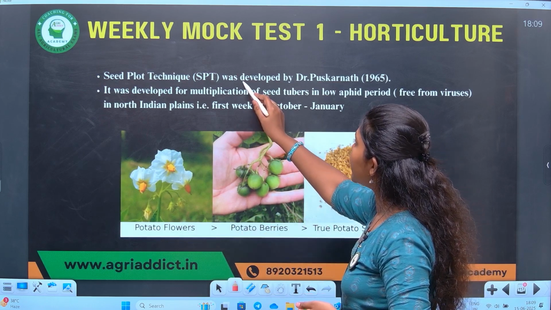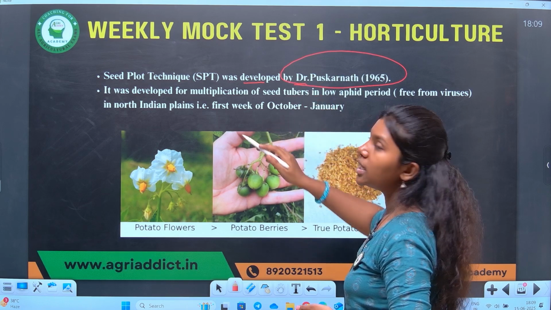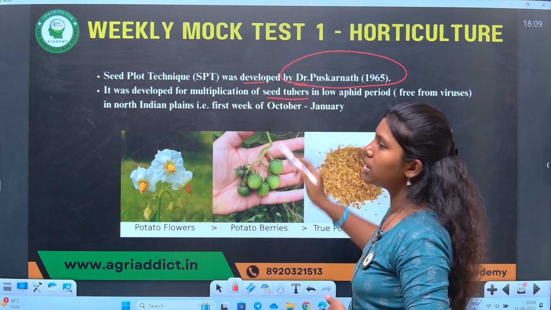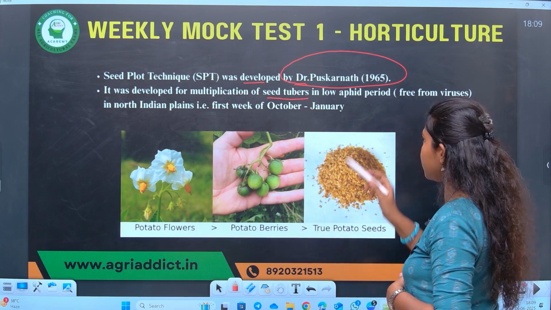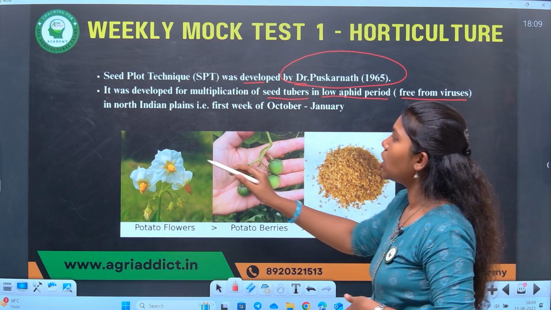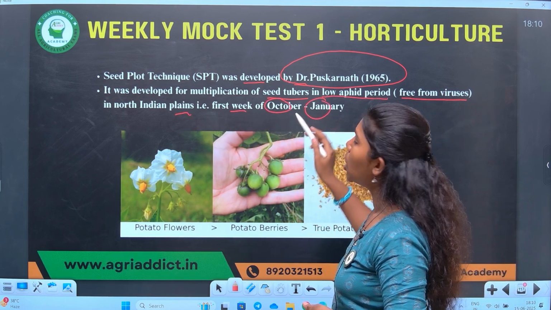It is a technique developed by Dr. Pushkar Nath in the year 1965. It is developed for the multiplication of seed tubers in low aphid period, free from viruses, in North Indian plains. That is first week of October to January. Note this month.